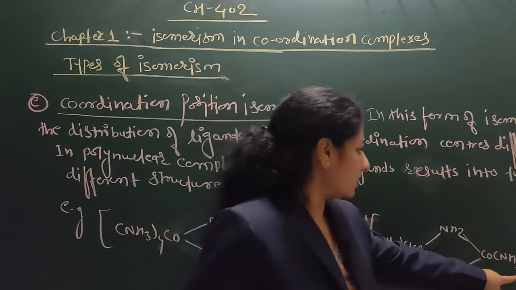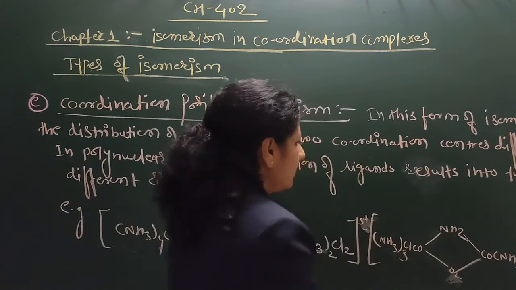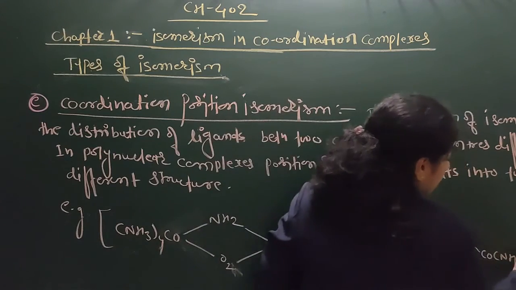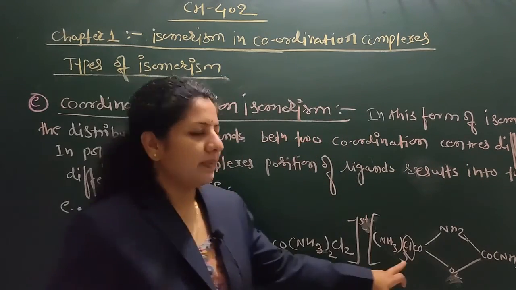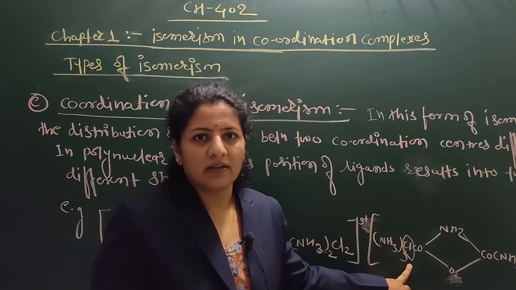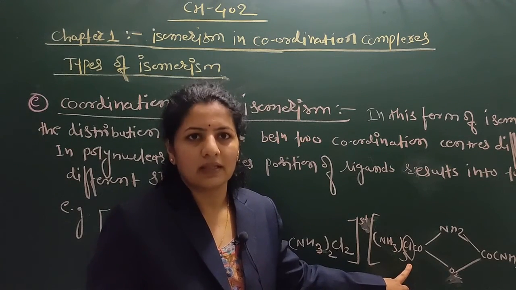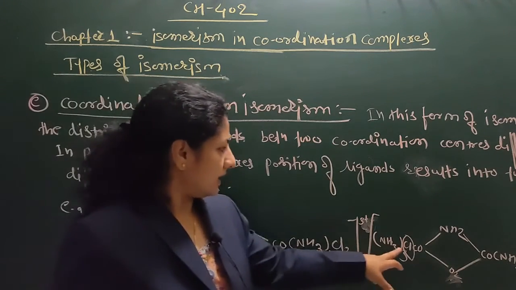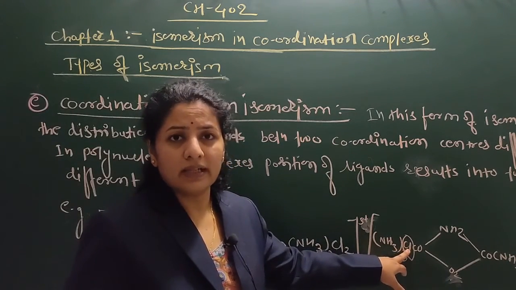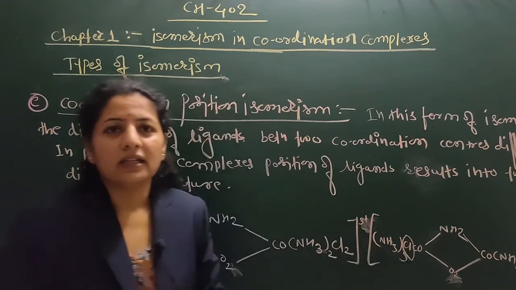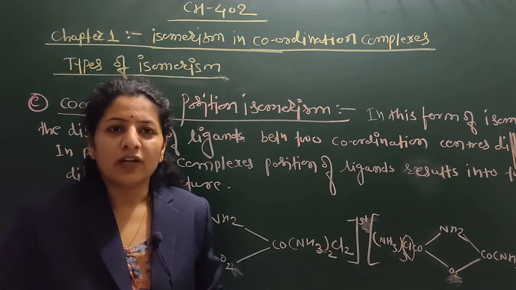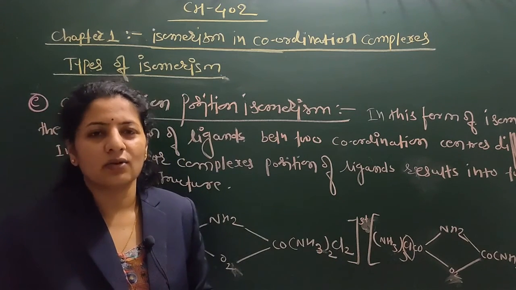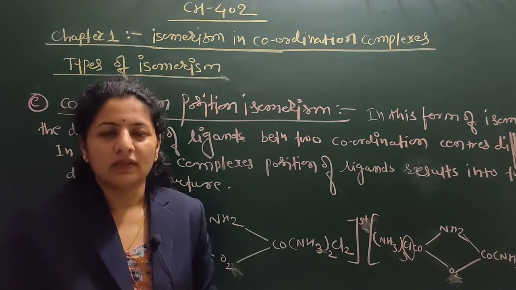Here there are 2 chlorine, and in the second structure also 2 chlorine, but the arrangement differs, as it is attached with the ammonia ligand on the right side in the second structure. So due to the chloride ion ligand, the arrangement of the structure results in a different isomer.